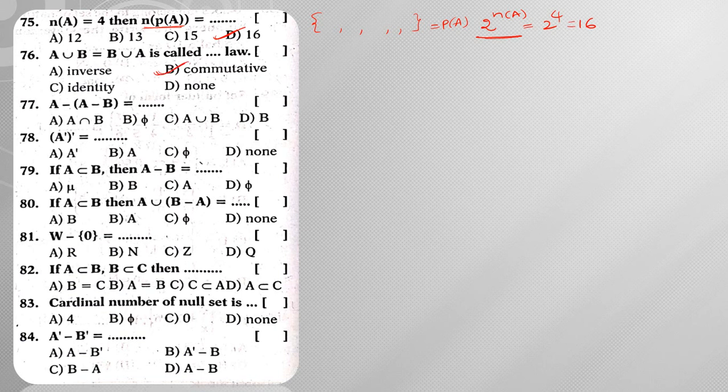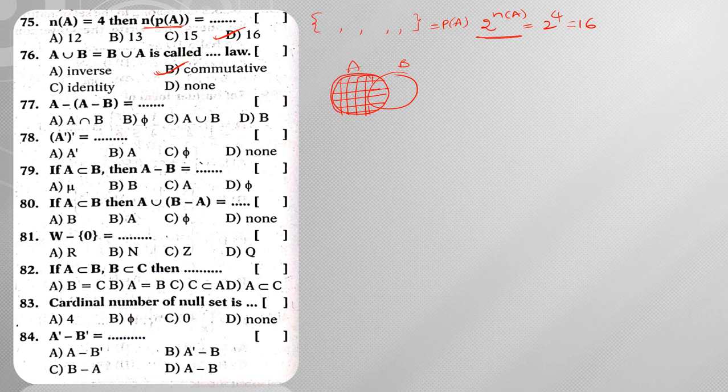Next, A minus of A minus B. So for suppose, these are my two sets A and B. Now this whole set is my set A, and this particular shaded part is my A minus B. So from this set A, if I subtract A minus B, then what am I going to have?